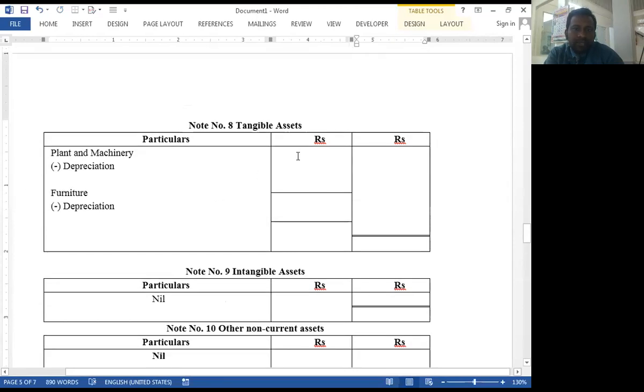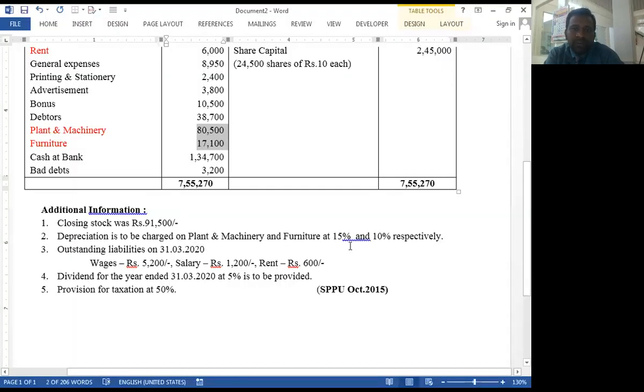See here, tangible assets. Plant and machinery 80,500, and furniture 17,100. There is an adjustment of depreciation on plant and machinery and furniture. 15% is the rate of depreciation on plant and machinery, and 10% on furniture.